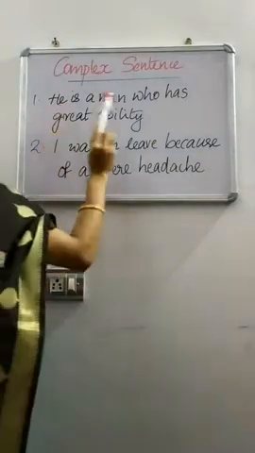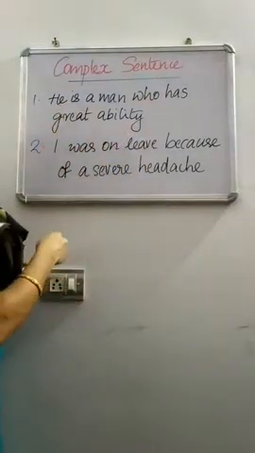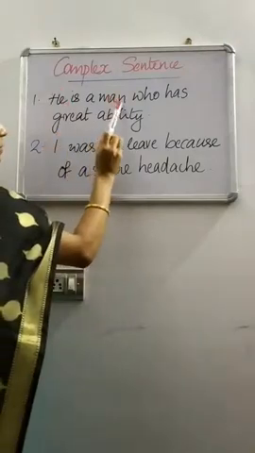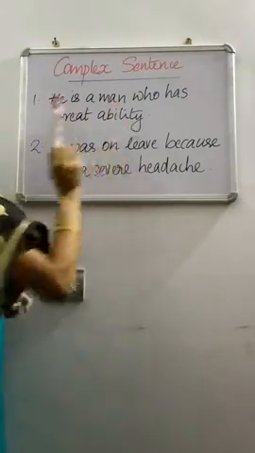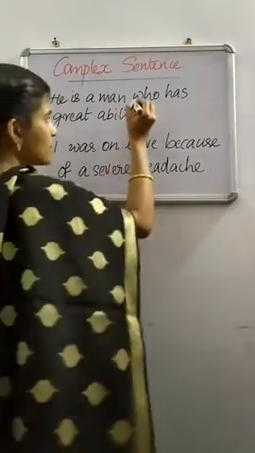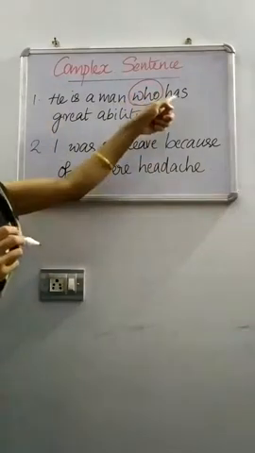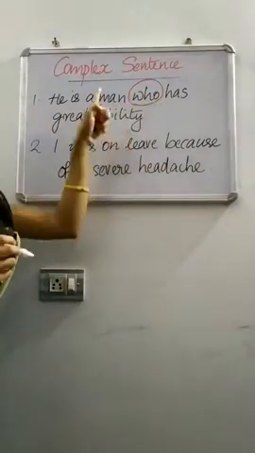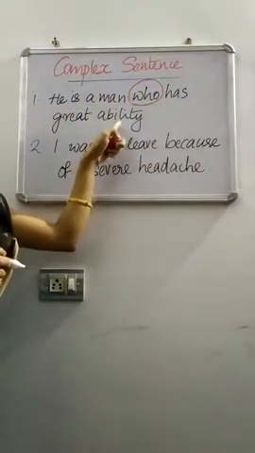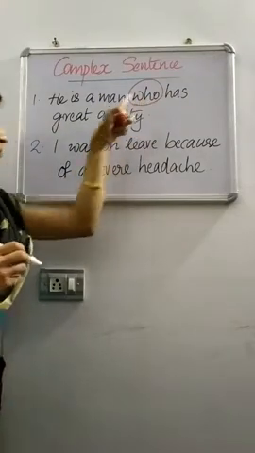He is a man who has great ability. In this sentence, there is an independent clause and a subordinate clause joined using the relative pronoun who.